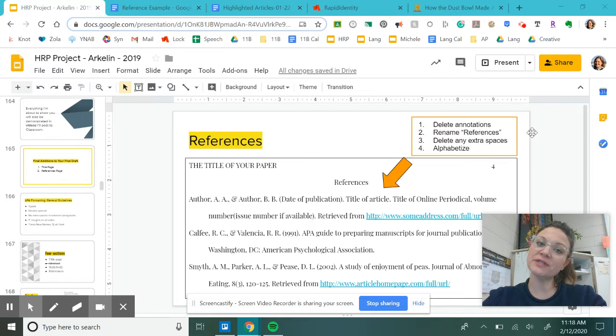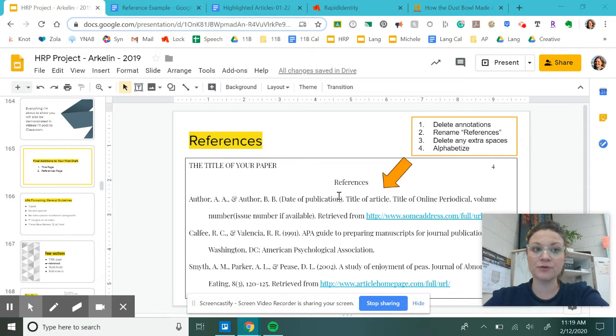Hey, this video is going to teach you how to create a properly formatted APA references page. I'm going to be doing this in two steps. The first step is how to use the EasyBib plugin for sources that you found on Google. And the next step is how to copy and paste your references over from articles and sources that you found on the database.